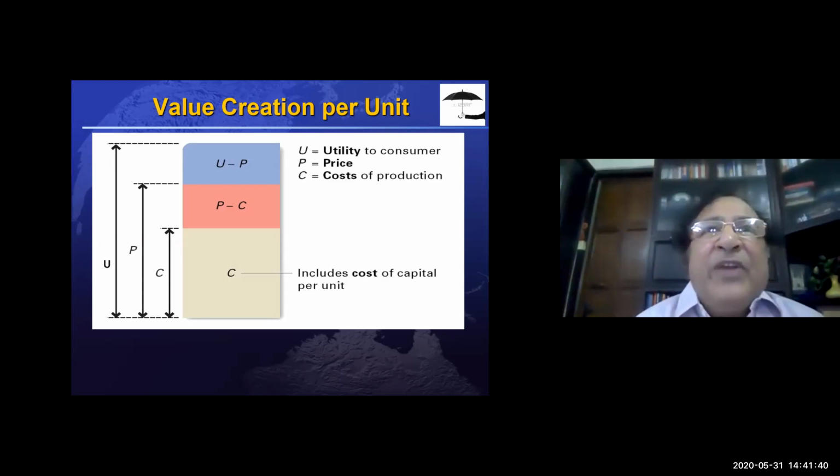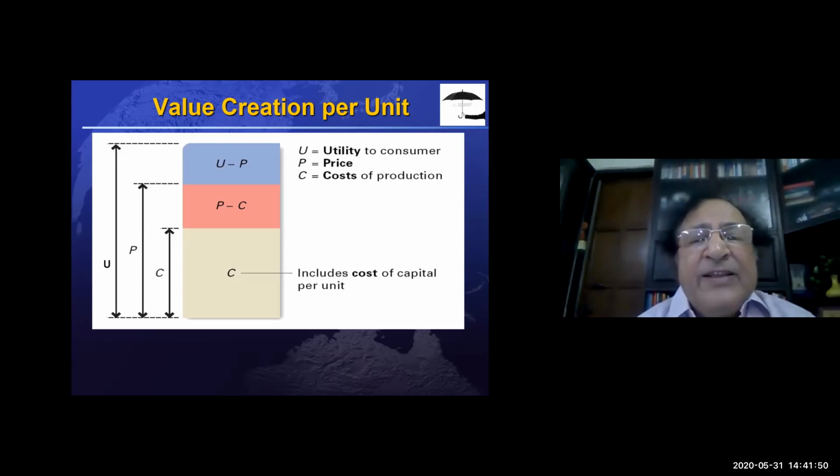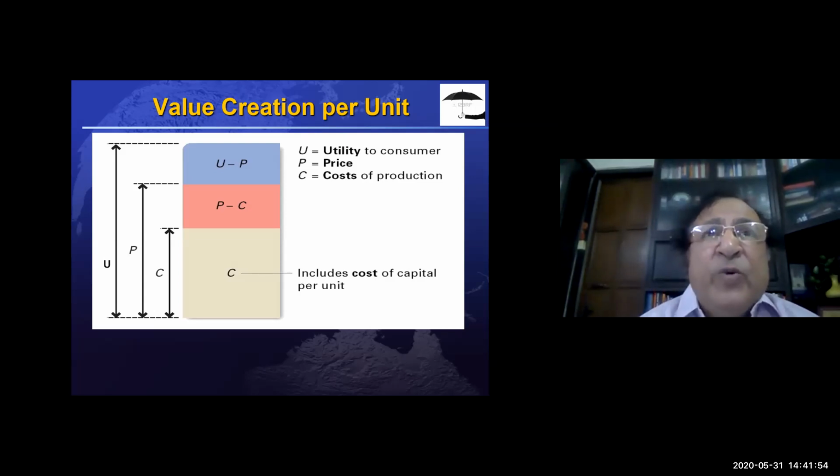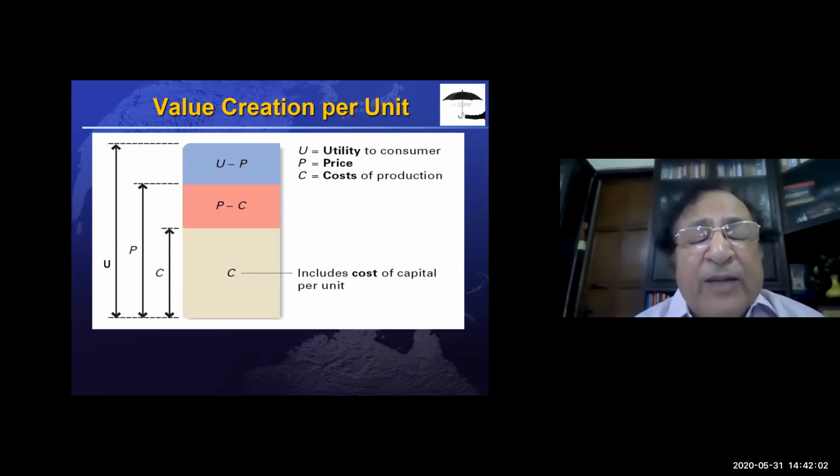But at the time of buying the ticket, you expected to get higher utility, right? So this transaction of buying takes place only if U is more than P. If it is less than P, of course, you will never go to that movie again.